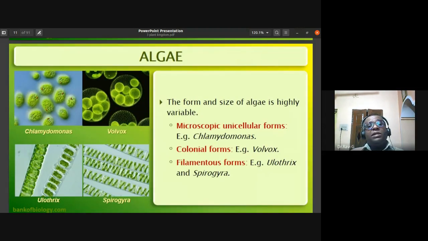The form and size of algae is highly variable, from microscopic unicellular forms to macroscopic forms. An example of a microscopic unicellular form is Chlamydomonas. Colonial forms are seen in Volvox. Filamentous forms include Ulothrix and Spirogyra. Spirogyra has a spirally arranged chloroplast.